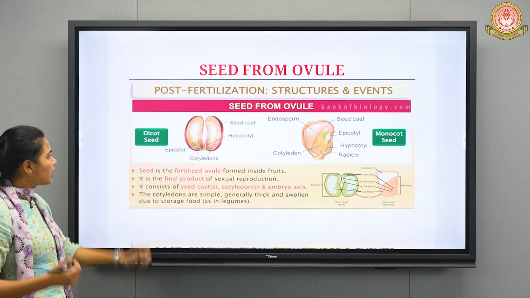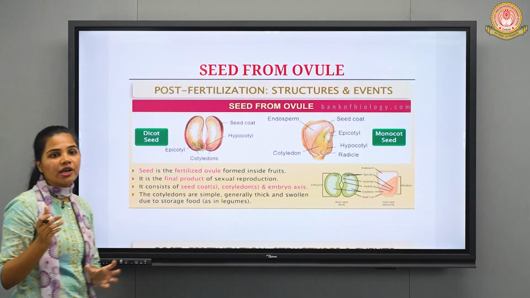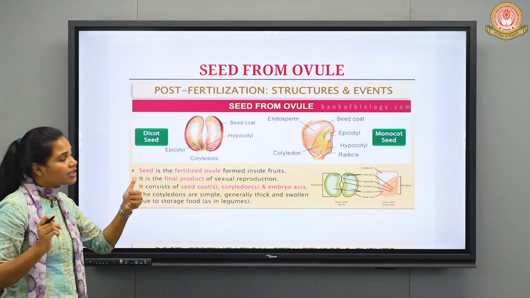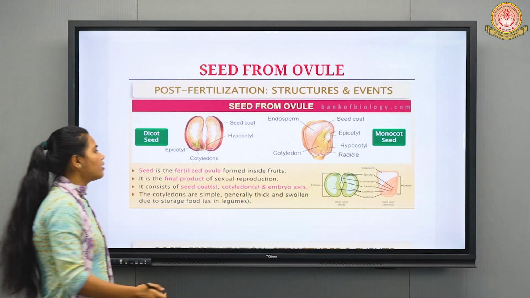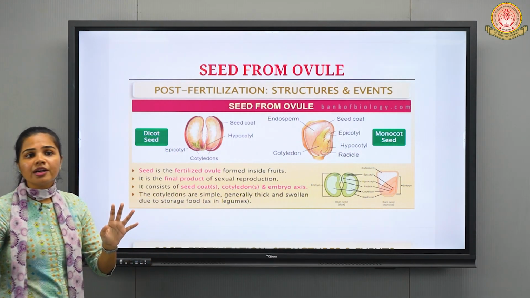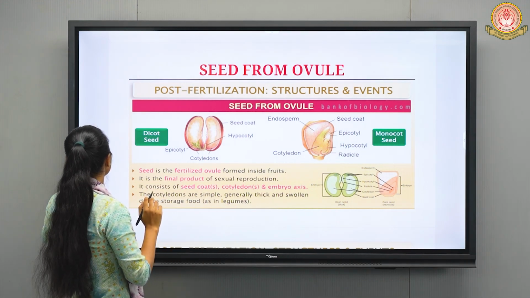Okay, so in the dicot seed again you can observe the structures, two cotyledons, if you can imagine chickpeas and all, which is an example of a dicotyledonous seed. So in that we have two cotyledons, again epicotyl and hypocotyl, which we have already discussed. Then one more thing is there, that is the seed coat.